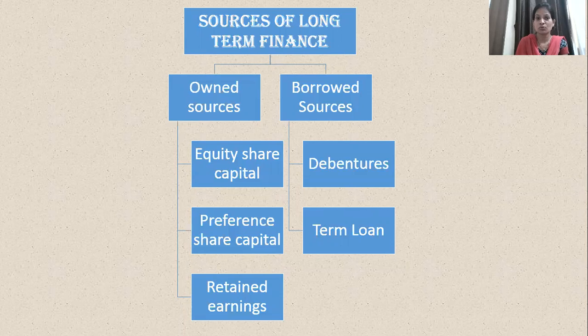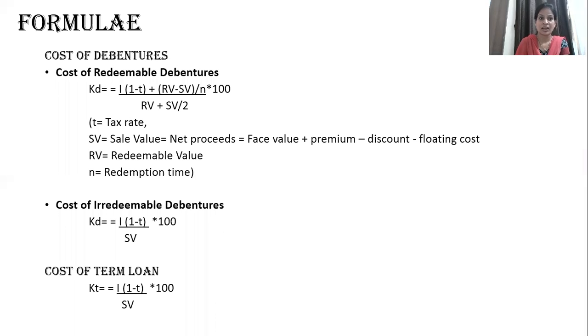Now, we'll go for calculation of cost of each source in detail with the formulas which we are going to use for the same. So let us have a look at how to calculate cost of debenture. Before understanding how to calculate cost of debenture, let us have a look at the types of debentures. There are different types of debentures, but with respect to the calculation part, there are two types of debenture based on which the calculation may vary.